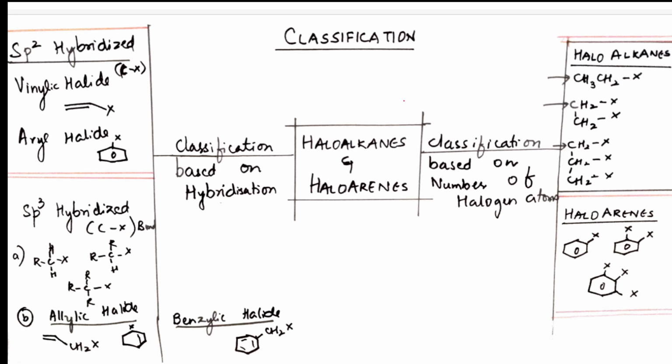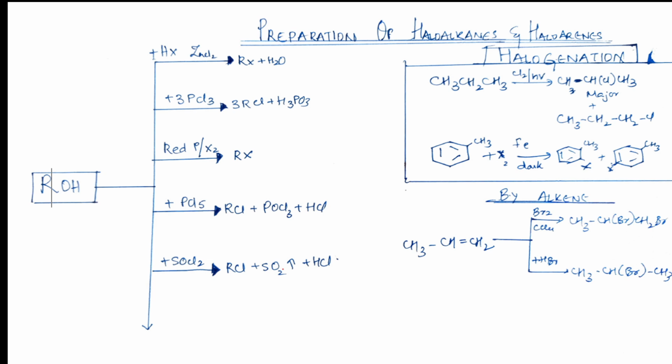In the 1 page revision, the classification is completely given: on what basis they are classified into sp2, sp3, and what the different varieties are based on the number of halogen atoms and based on the hybridization. Both classifications I have given in this page. Gradually proceeding further, I have gone to the preparations, where you prepare your alkyl halides from alcohols. You'll be using the concept of halogenation for this. You'll also be using alkenes to get your final product.